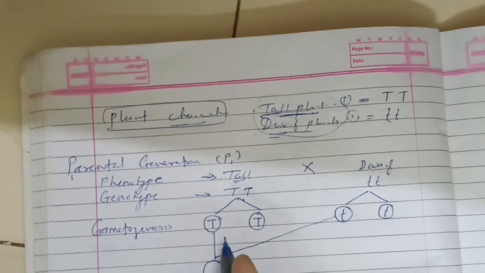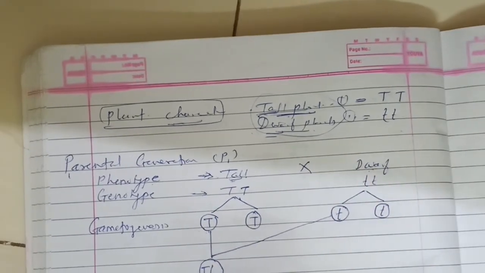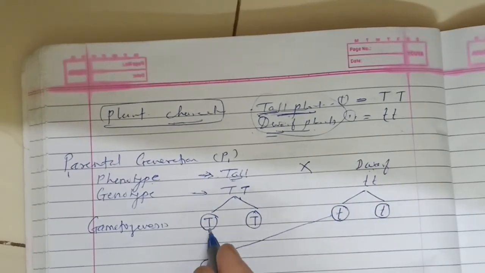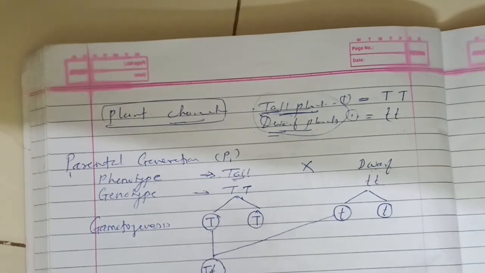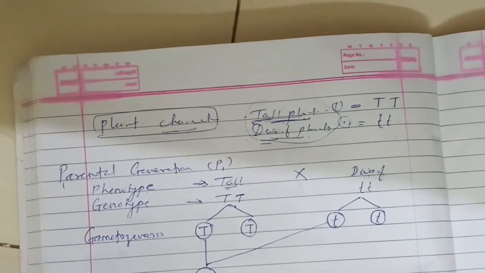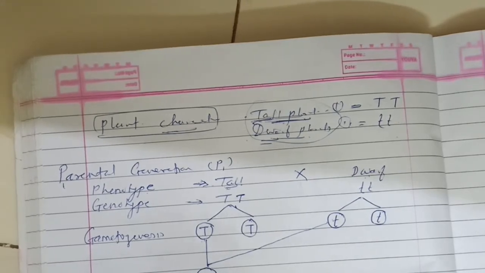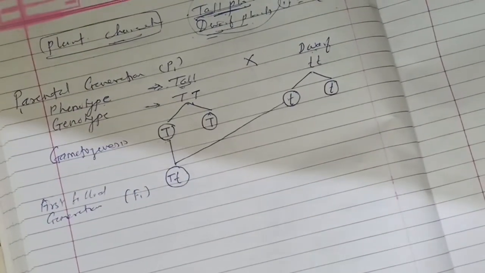That progeny will contain capital T from the tall and small t from the dwarf. After that the new generation is produced. That generation is called the first filial generation, that is F1.